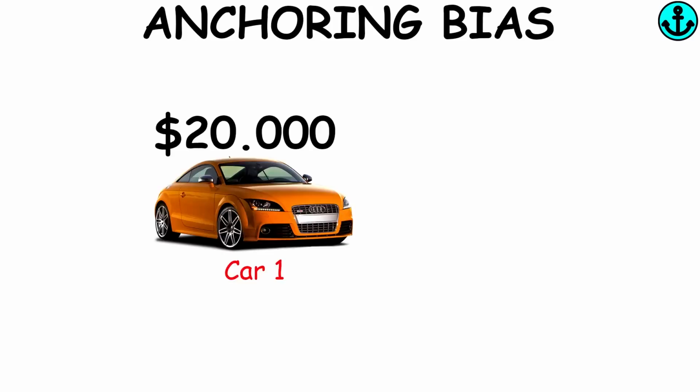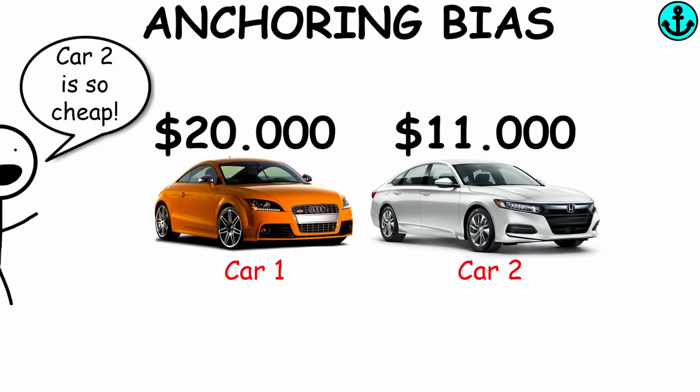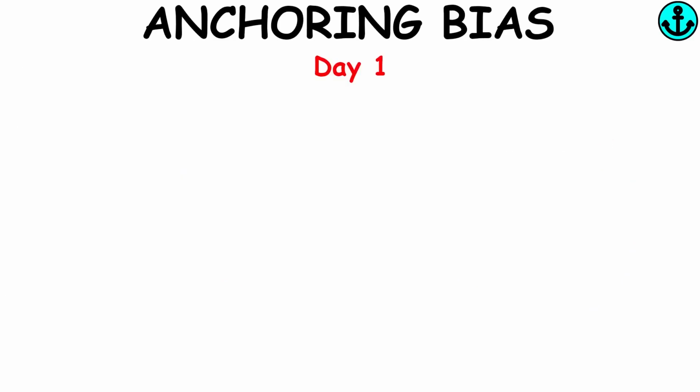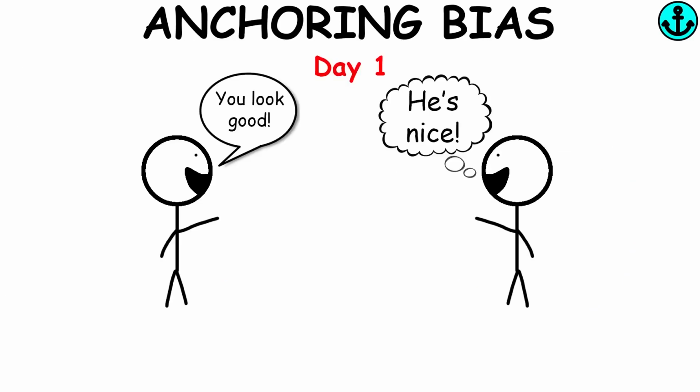Anchoring bias. The anchoring bias is the tendency to rely too heavily on one trait or piece of information when making decisions, usually the first piece of information acquired on that subject. This is why first impressions are so important. They paint a picture of what the other person is, and that picture gets anchored, making it hard to change.